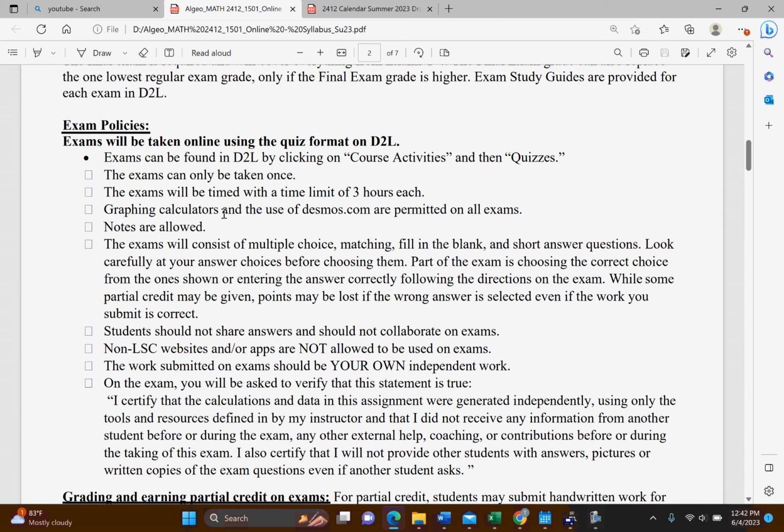Here are just some of the exam policies. It will be open notes. You can use your calculator. That's fine. It needs to be your work. That's the most important thing.